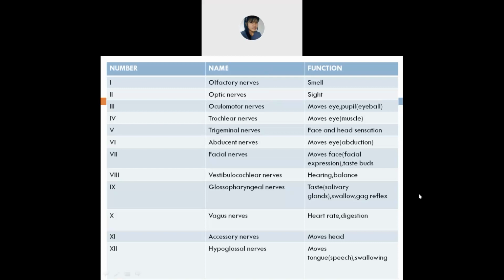Adduction means you are adding something, you are moving closer. It means that. So your eyes also will move from the center point. Okay, I hope you understood. Next, the seventh cranial nerve is the facial nerve.